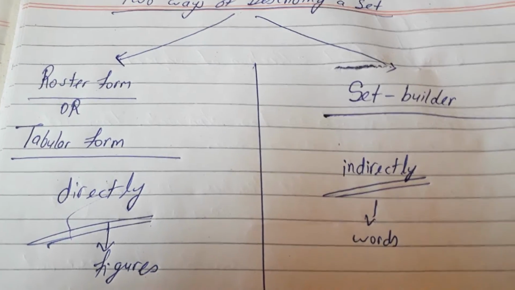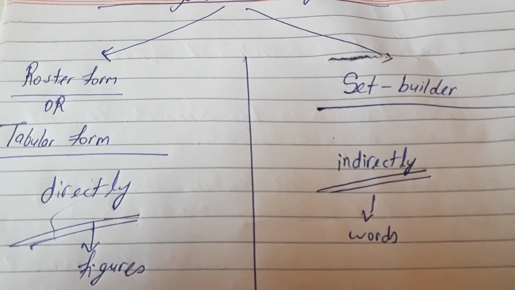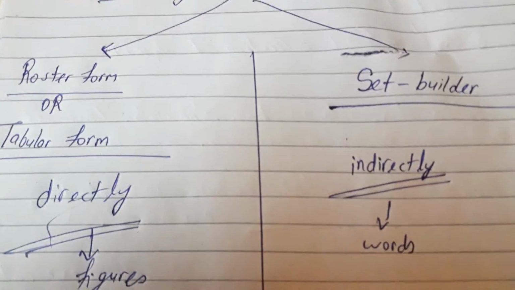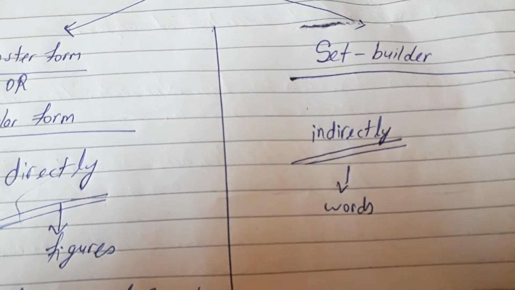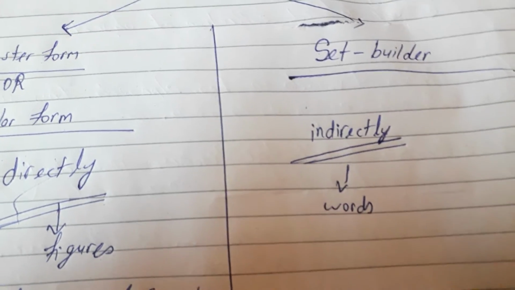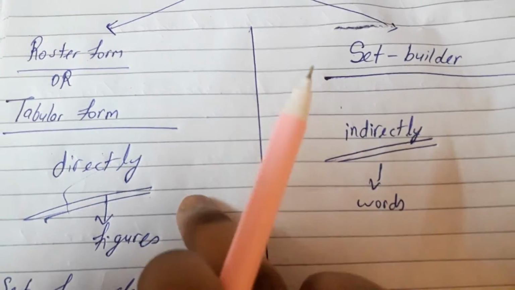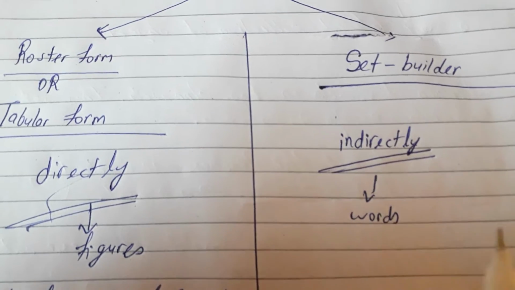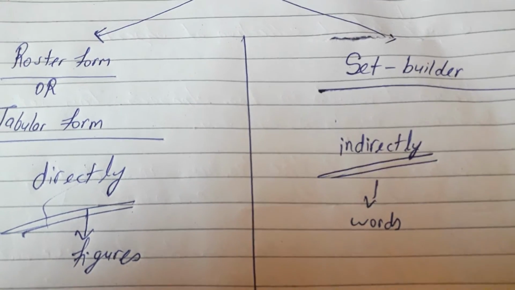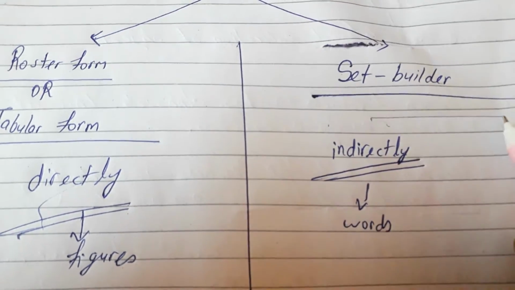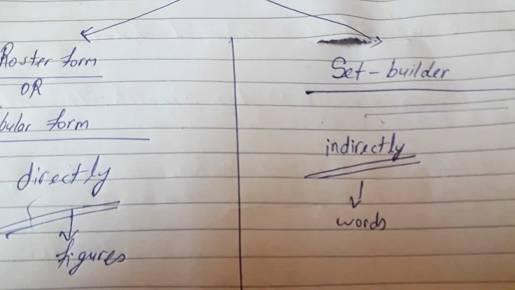So in roster form you can represent the set directly, which means we write the elements in figures. And in set builder form you have to represent the set indirectly, which means you have to write the elements not in figures but in words. You cannot write directly. Here you can write directly in tabular form or roster form, but in set builder form you have to write the elements of a set not in figures but in words.